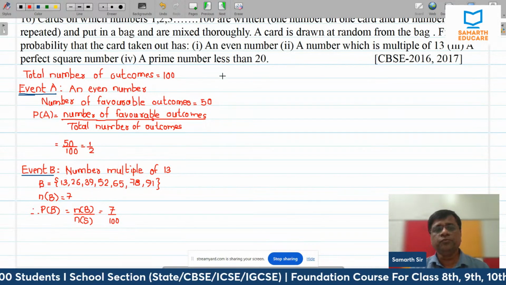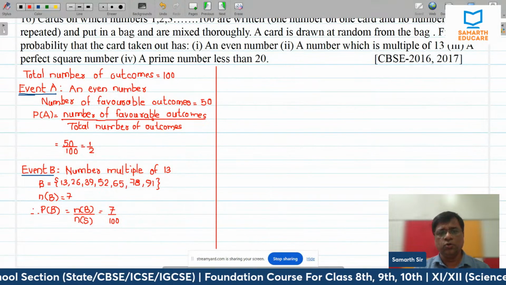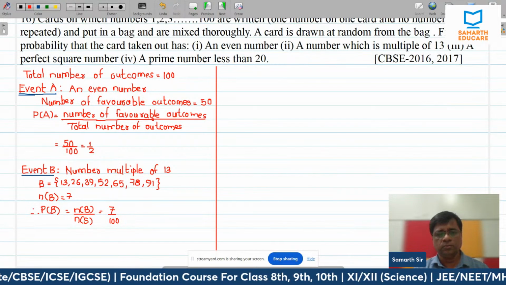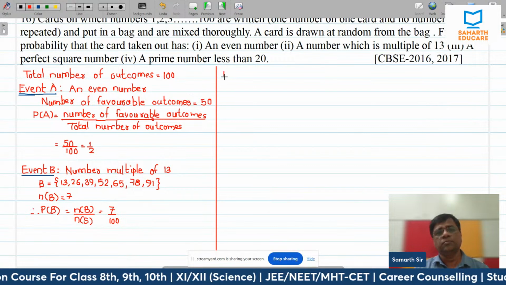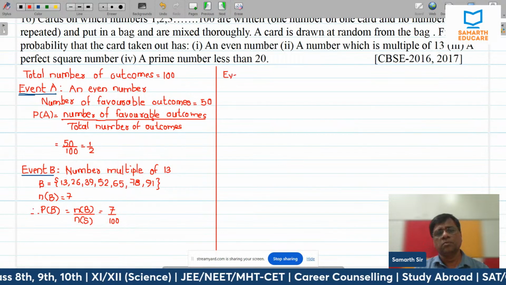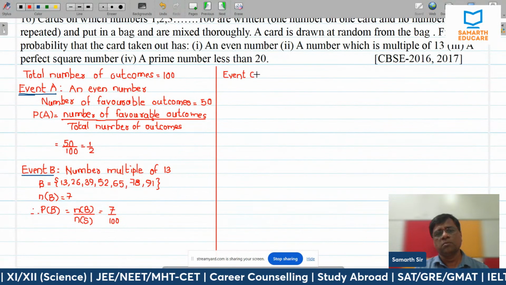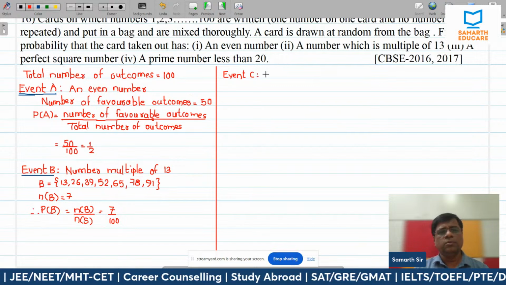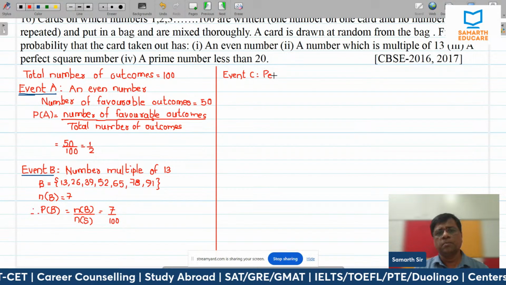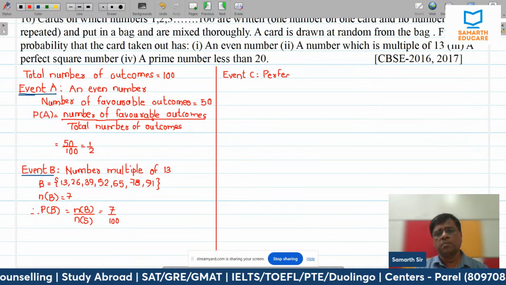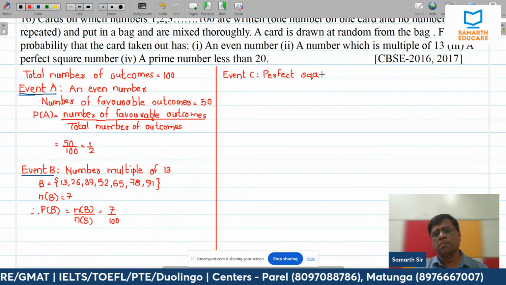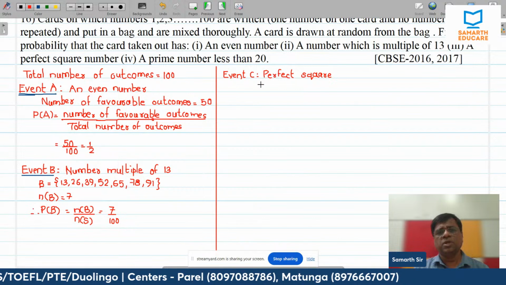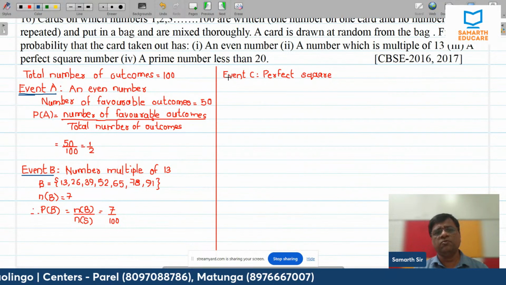Okay, let me solve the remaining part over here. So the next case is event C. Perfect square. So how many perfect square numbers are there between 1 to 100?